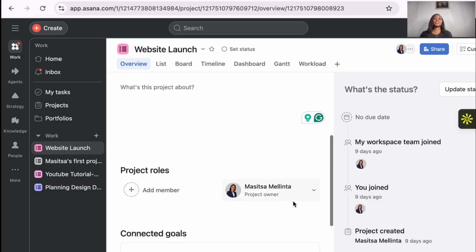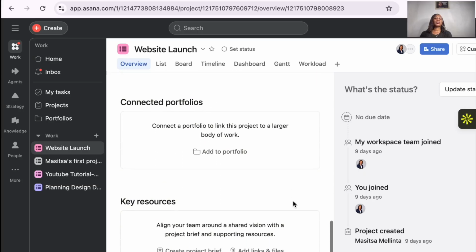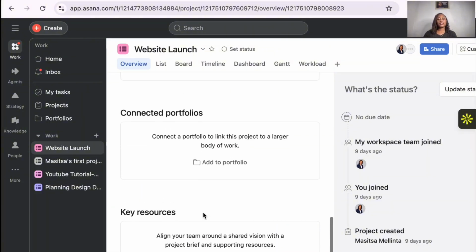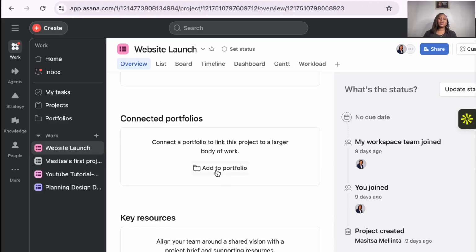Then you're going to see everything that has happened: connected goals, portfolios, key resources, or the milestone that it's at. Because we've not incorporated these, we're not going to have all of this, but these are things that you need to add. You can add a connected portfolio, for example, this project, website launch and YouTube tutorial, belong together.